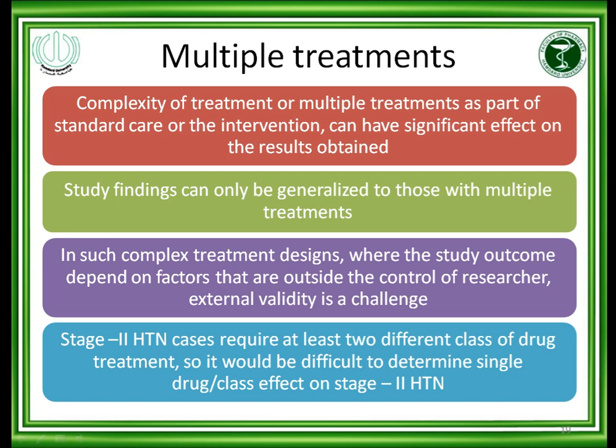So you can say that this combination is providing a better effect, but you cannot say that drug 1 is better than drug 2. You cannot conclude that in this situation.